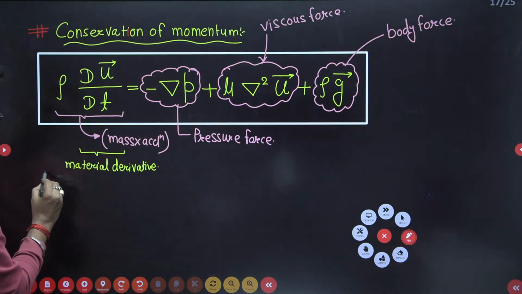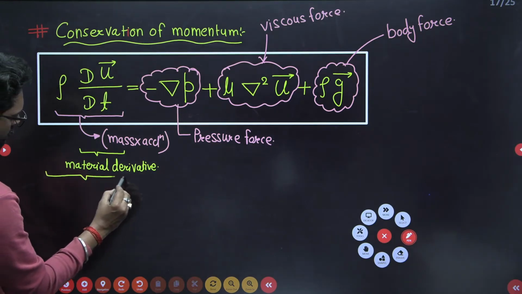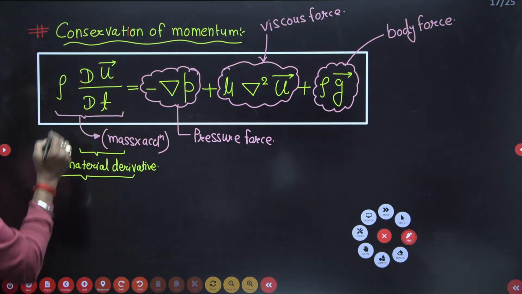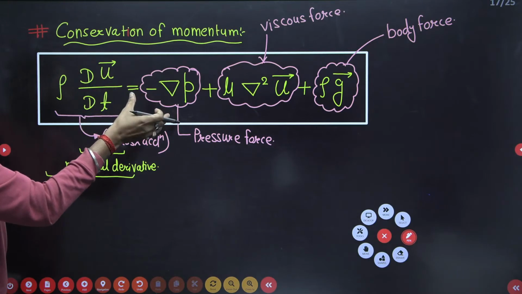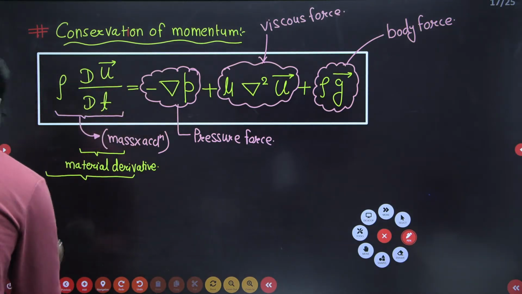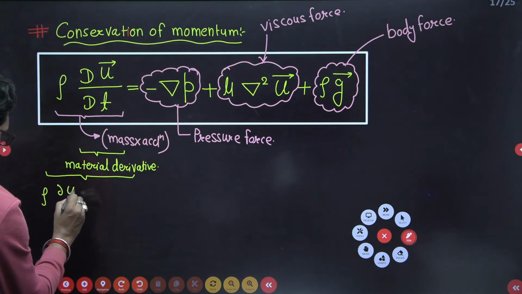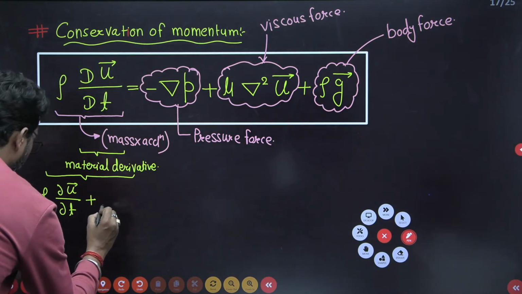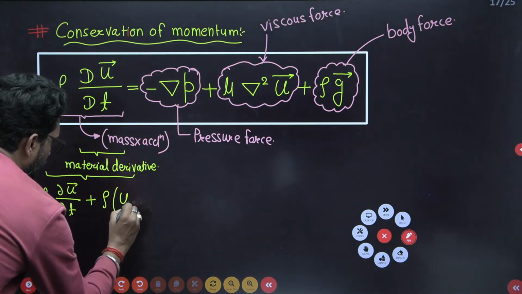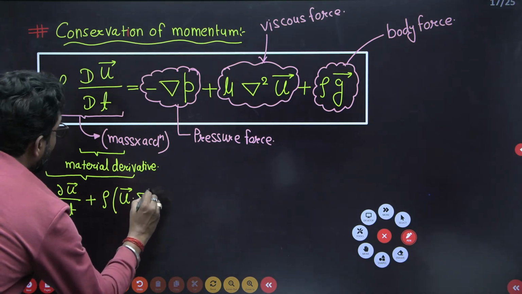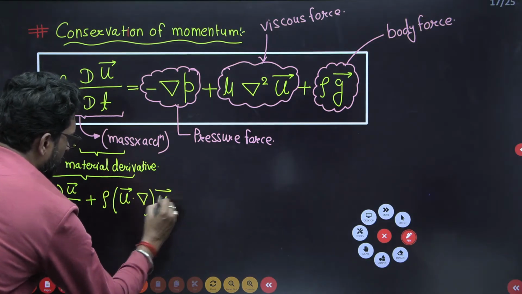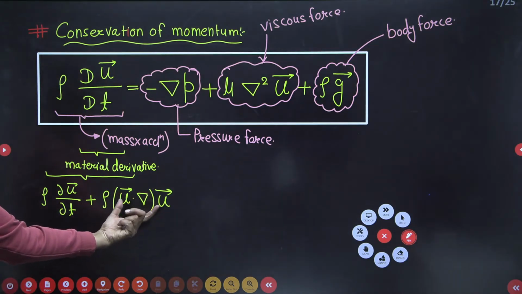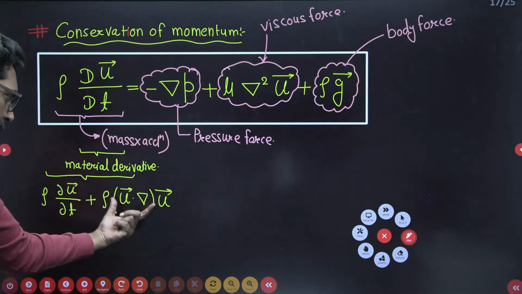If you split it, rho dou u vector by dou t is the temporal, or local, part, plus rho u vector into del into u vector, which is the space derivative, due to position.